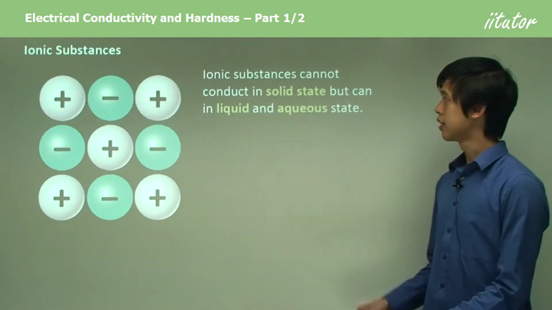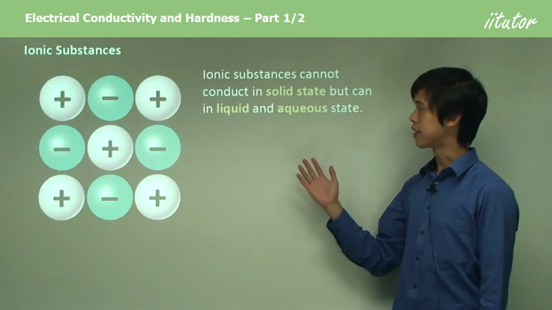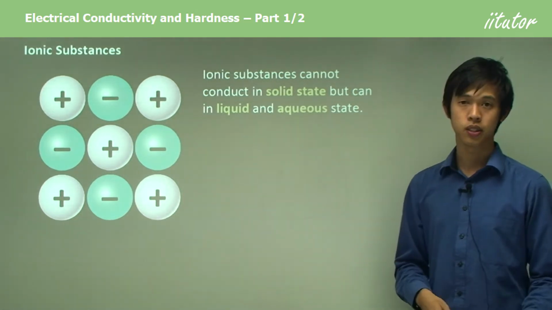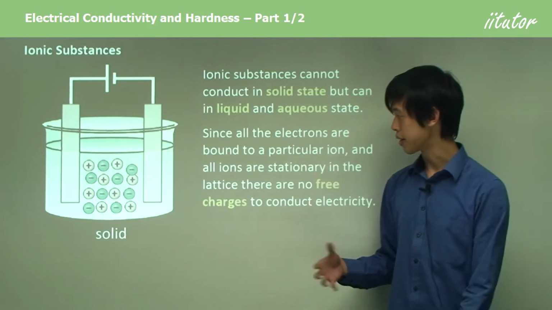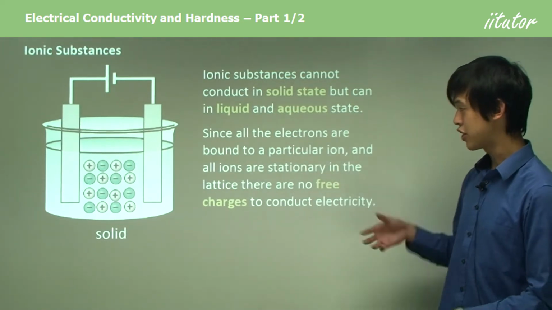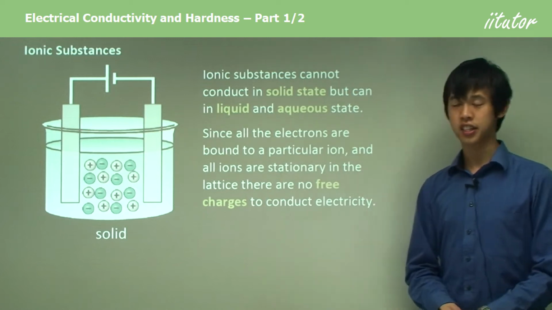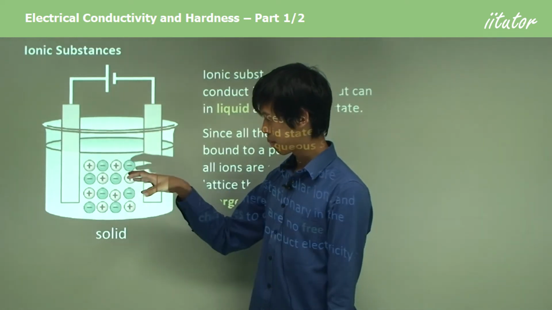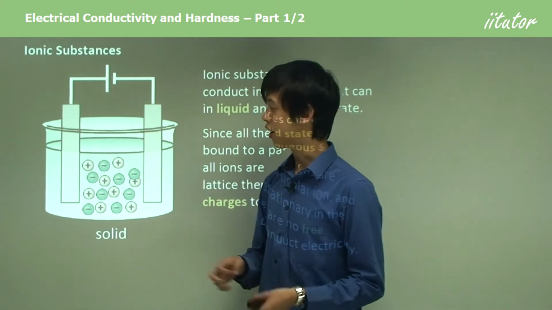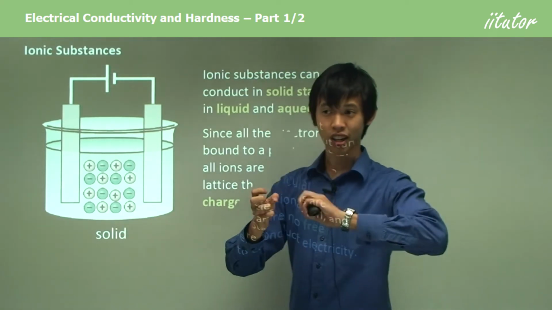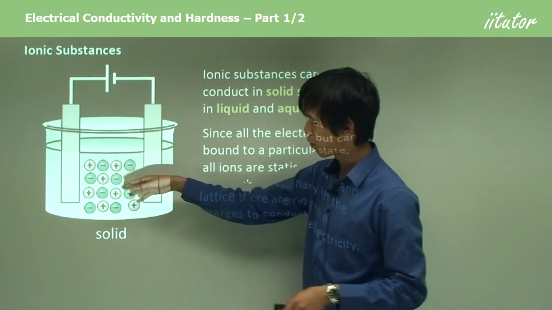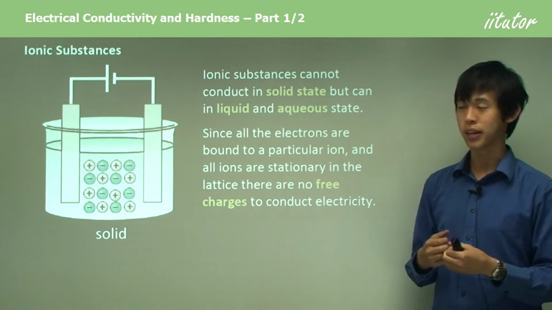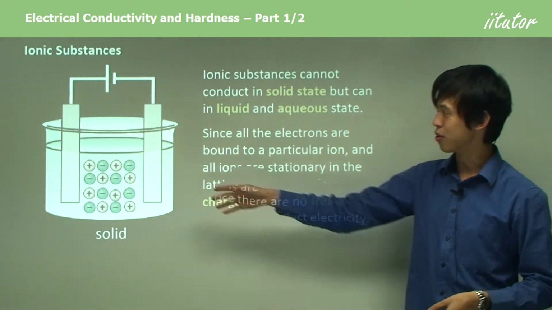So ionic substances. Ionic substances cannot conduct in solid state, but can conduct in liquid and aqueous states. This is for electrical conductivity, which we're studying. Since all the electrons are bound in a particular ion, and each of the ions is stationary, there are no free charges to conduct electricity. So you can see here, in the solid state, because they're so tightly bound together, each of the ions is actually stuck. They're trying to move in the right direction, but they're being held so tightly that they can't separate and move to where they want to be.